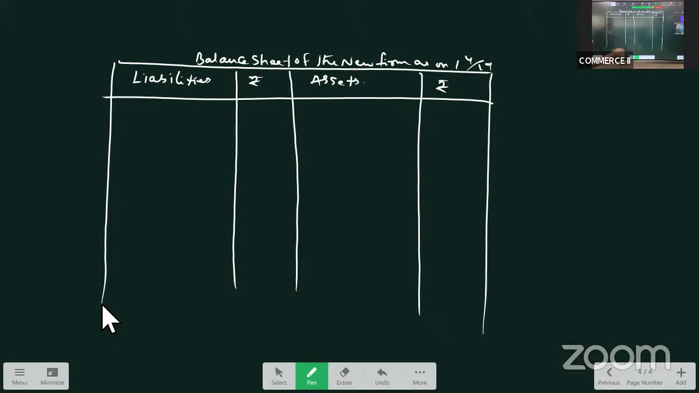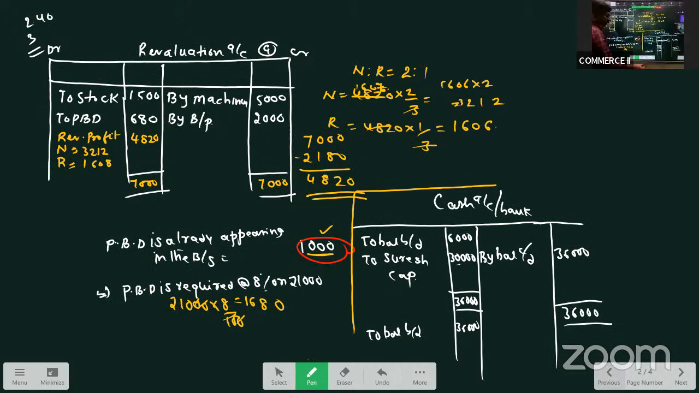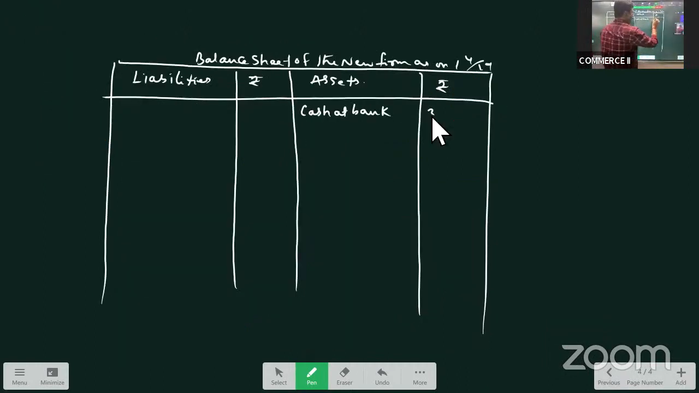What is the first one given? Cash at bank. The first item given in the balance sheet is cash at bank. Cash at bank is given as 6,000. But will I take 6,000? No, I will not take 6,000. Instead, I will take this 36,000. Right? That is the current bank balance we have after the capital introduced. So I'll take 36,000. Then what is the second item given? Second item given is bills receivable. There is no change in bills receivable. So I will take as it is bills receivable as 10,000.